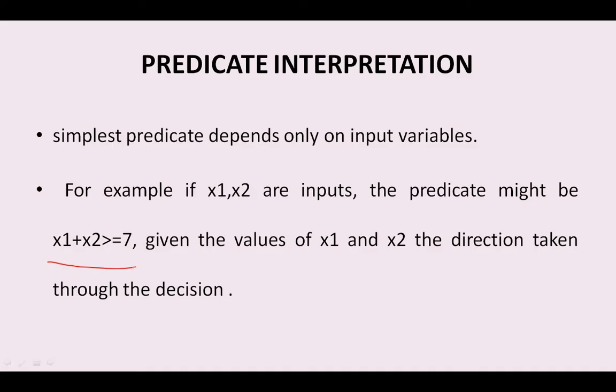If x1 is 3 and x2 is also 3, the sum is 6, which is less than 7, so it gives the false value. Whenever it is 4 and 4, the output is 8, so obviously it gives the true value. So the output or decision of the predicate always depends upon the values of x1 and x2, or the values of the inputs.